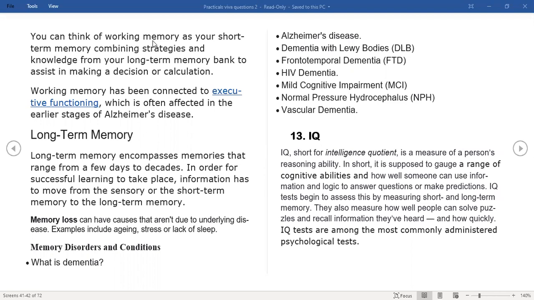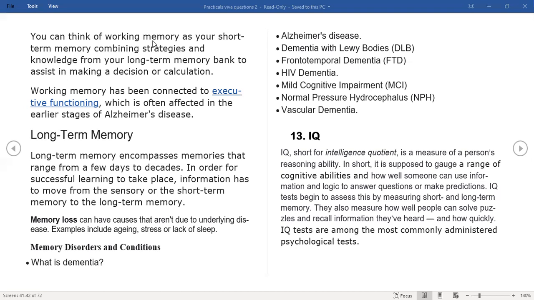There are multiple ways of measuring it, which we are going to go through in the next answer. But overall, I think most of us have got some idea of what IQ is. It's a reasoning ability, right? And there is also a link with memory as far as this reasoning ability is concerned, both short-term memory and long-term memory.